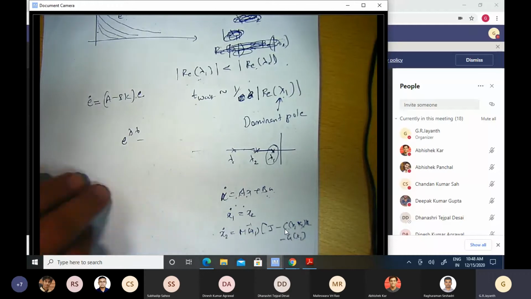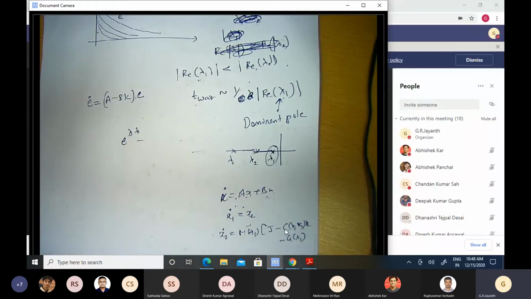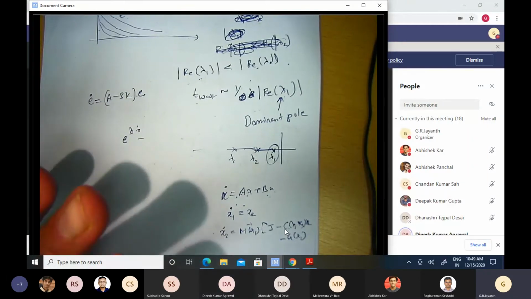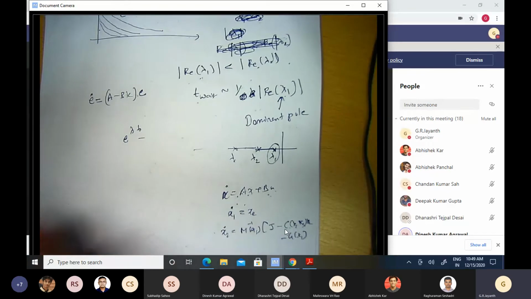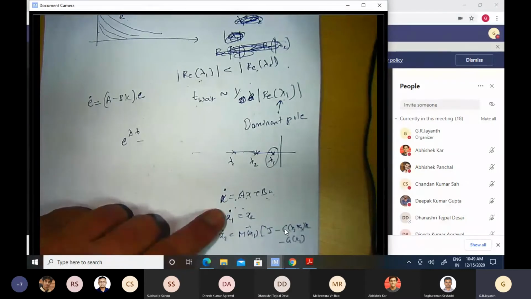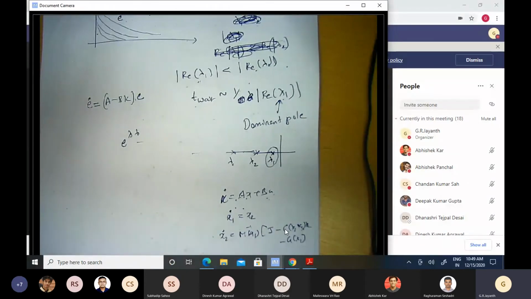A more formal definition of linearity is based on what is known as homogeneity and superposition. I talked about that a couple of lectures back. Roughly, you have to look at a differential equation. If it has terms like x1, x2, x1 square, x2 square, and so on, that's a nonlinear system. By inspection, you can say. But formally, something that obeys superposition and scaling is defined as a linear system.